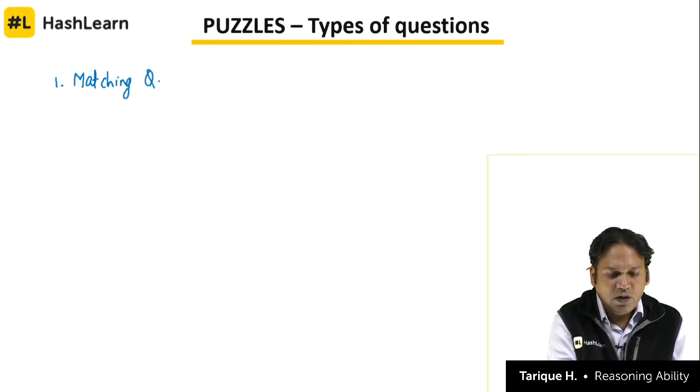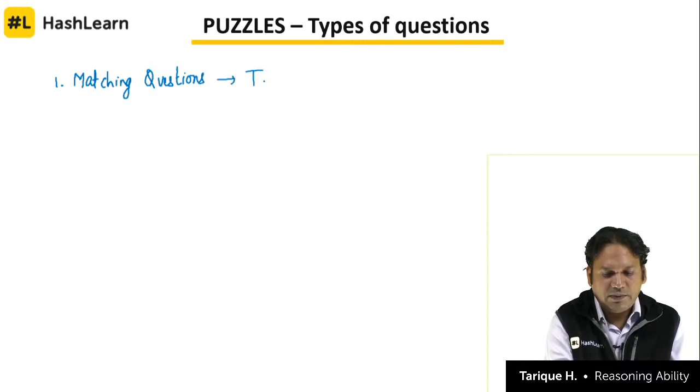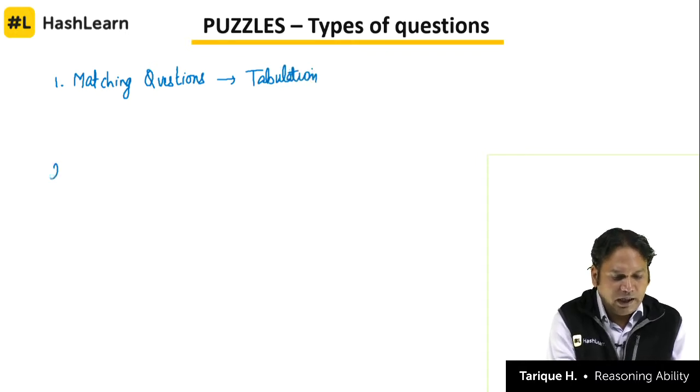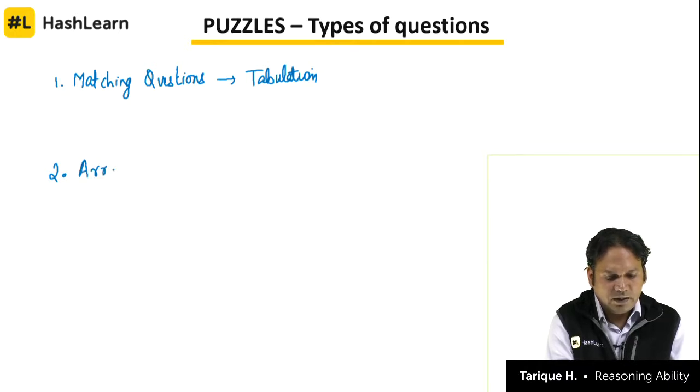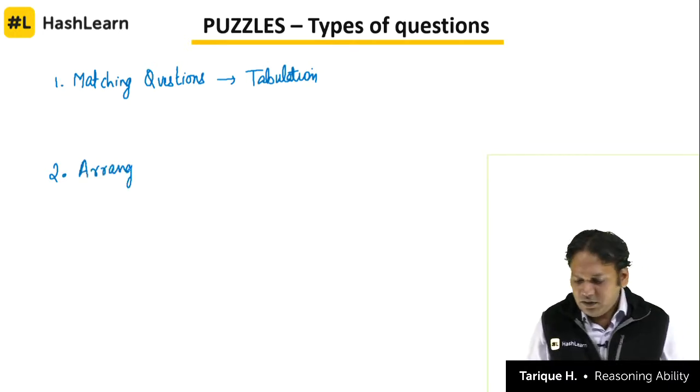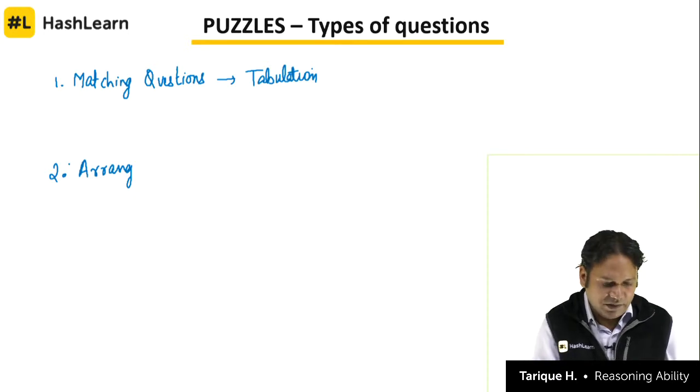Matching questions, or what we also call tabulation. Two types of questions are there. One is the matching type, tabulation question, and the second type of question is based on arrangement. So if a student knows how to solve these two types of questions, matching and arrangement, then he is good to go for the examination.